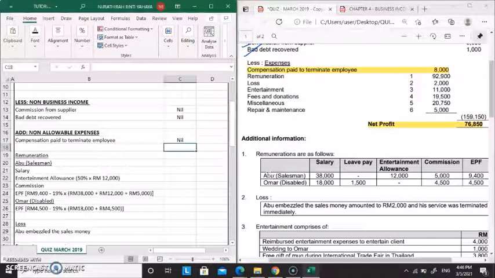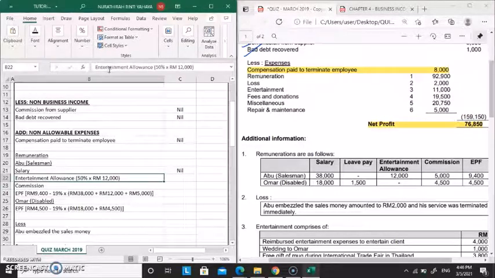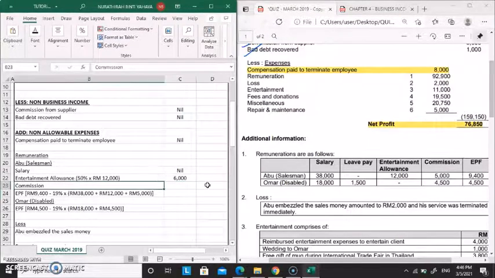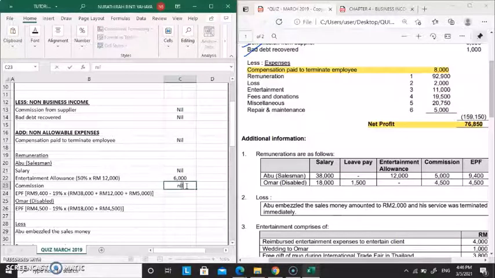Okay, the first note is remuneration. We start with the first person, Abu. Okay, Abu is the salesman. Salesman is employee. So the salary is going to be nil, totally nil. For the entertainment allowance, it's going to be only 50% allowable, and the other 50% we are going to add back. So we are going to record here another 50%, 1,000. So it's going to be 6,000 here. The commission is also going to be nil.